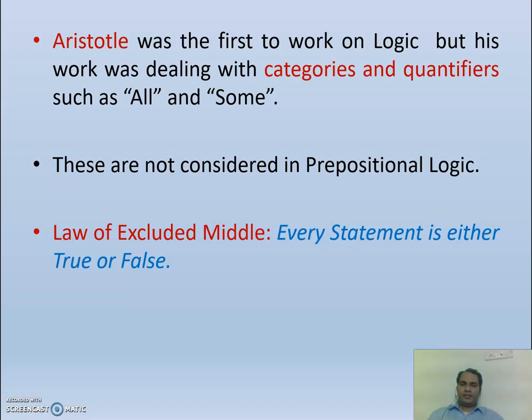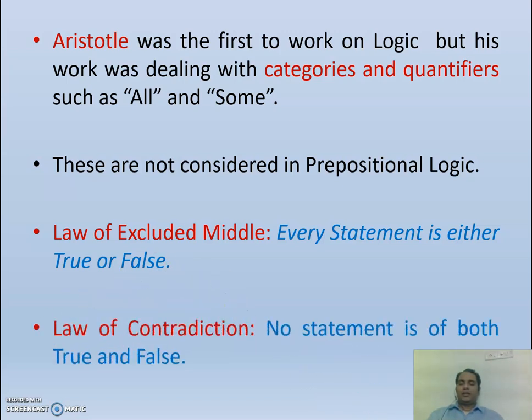We will see. But two principles given by Aristotle hold good here. Law of excluded middle, which states that every statement is either true or false, and as well, no statement is both true and false. That's called the law of contradiction. It is the fact that a statement can be either true or false, but it cannot be both.